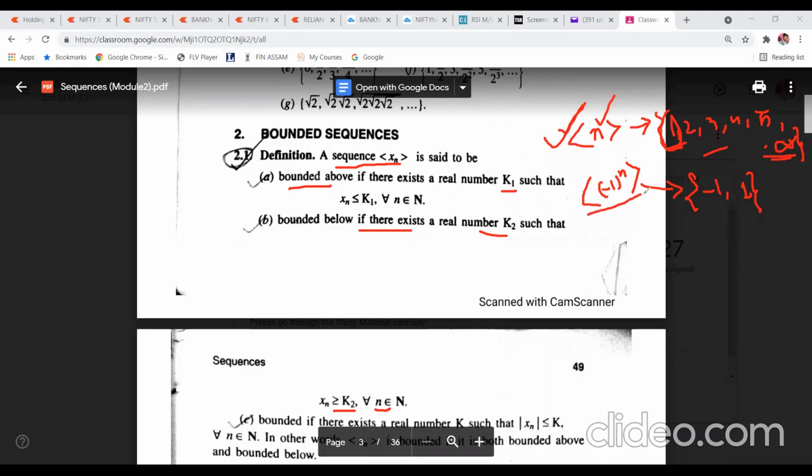Similarly, if you see this sequence, just go on putting the value of n. You are not going to get any value of this sequence which is less than minus 1. And you are not going to get any value of this sequence which is greater than 1. All numbers are like this. So this will be the lower bound, and this will be your upper bound. So this sequence has both lower bound and upper bound. So this sequence is a bounded sequence.